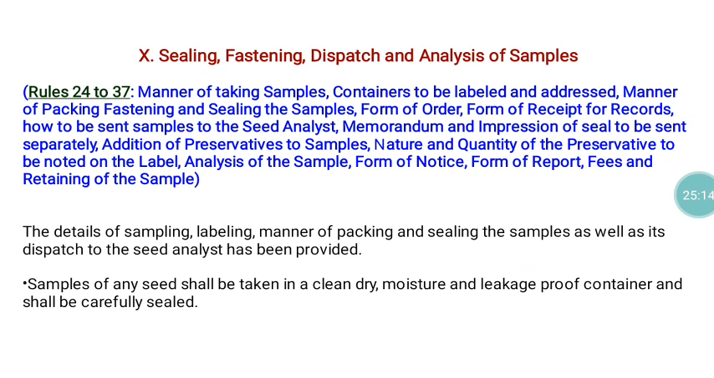Then Section 10. This is a very peculiar one. It mainly deals with the sealing, fastening and dispatch of the sample for analysis purposes. The sample taken by the seed inspector is normally known as the official sample. It is mainly taken to verify the quality of the seed sold in the market. Mostly the seed inspector will take the sample when they come to know that the material is somewhat spurious or inferior in quality, so somewhat problematic.